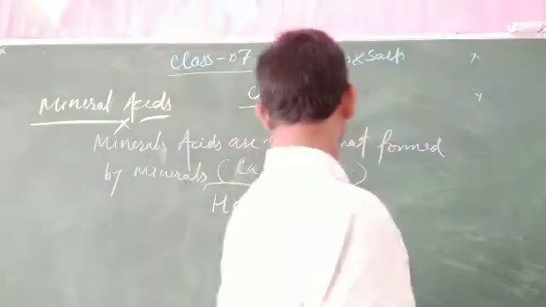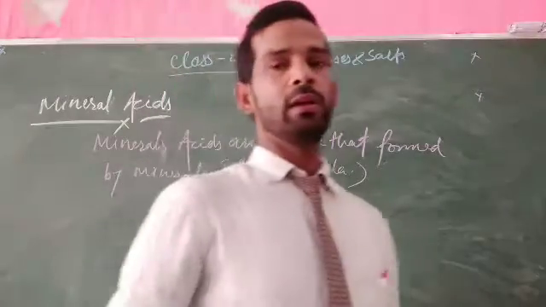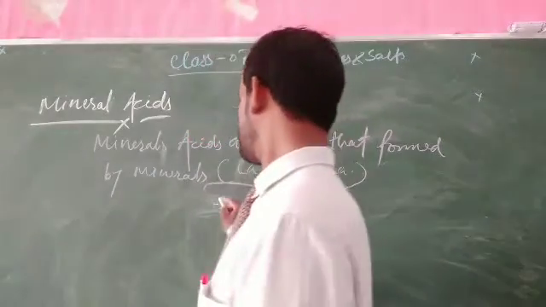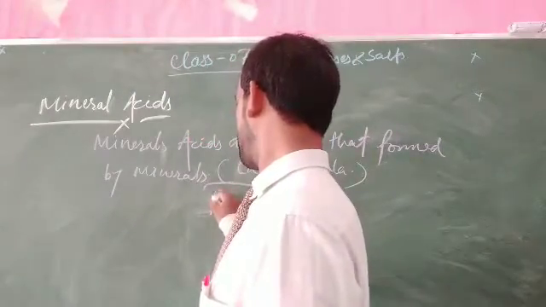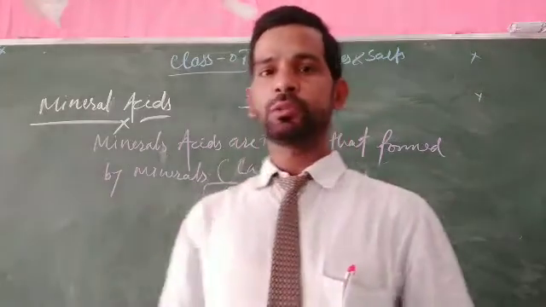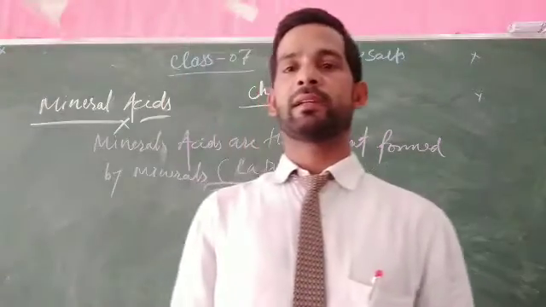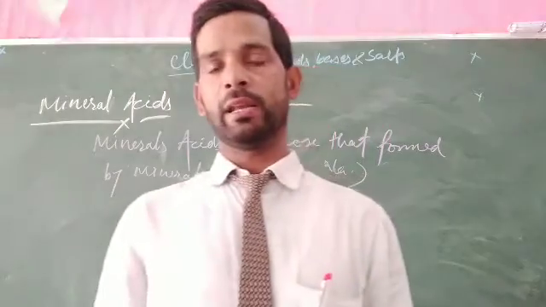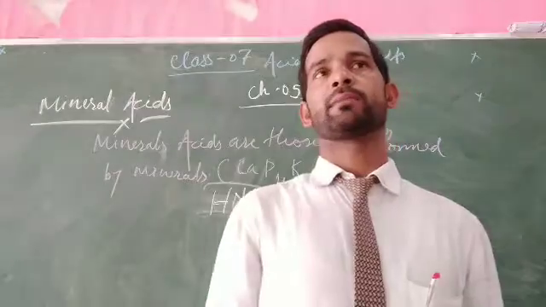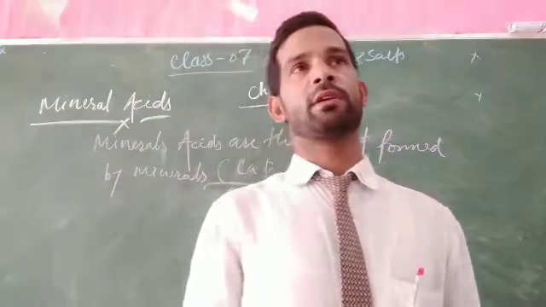And as you know, the first mineral acid discovered by humans is HNO3, which is used for cleaning gold jewelry, or maybe silver jewelry.